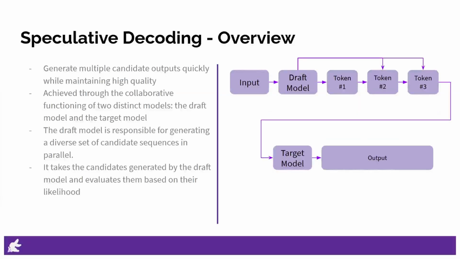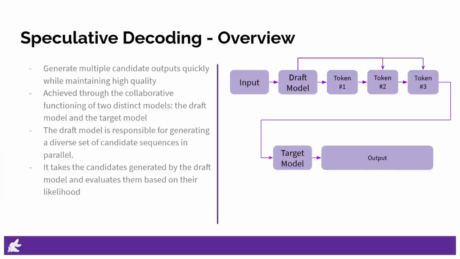In speculative decoding, the goal is to generate multiple candidate outputs quickly while maintaining high quality. This is achieved through the collaborative functioning of two distinct models, the draft model and the target model. The draft model is responsible for generating a diverse set of candidate sequences in parallel. Its primary objective is to explore various possibilities without being overly concerned about the accuracy of each generated output. The draft model operates with a focus on speed and creativity, allowing it to produce a wide array of potential sequences rapidly. The draft model may use a less complex architecture or operate with fewer computational resources to expedite the